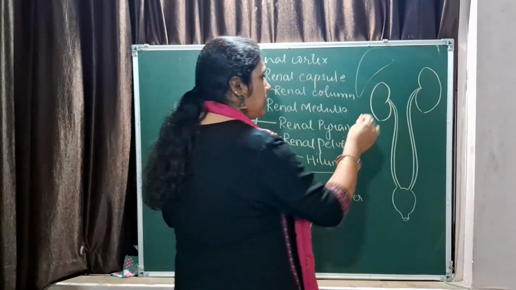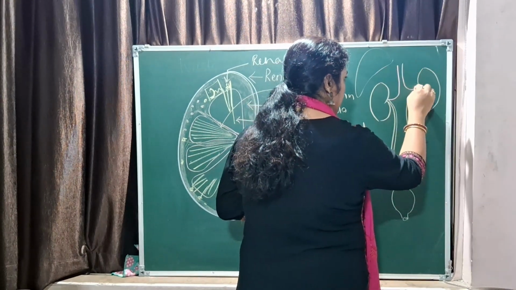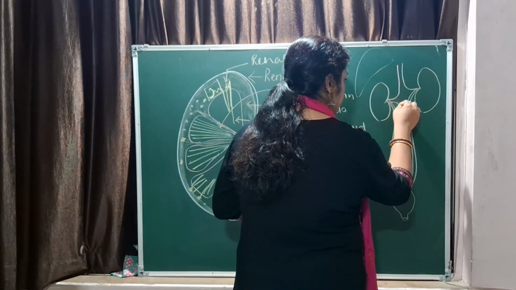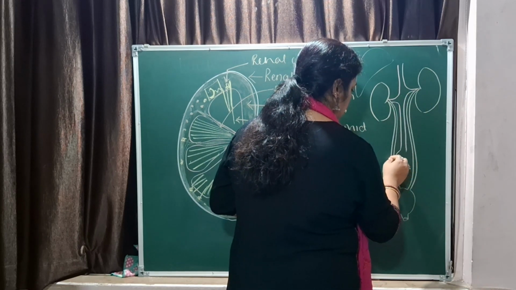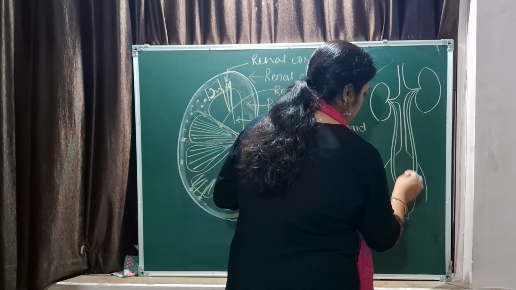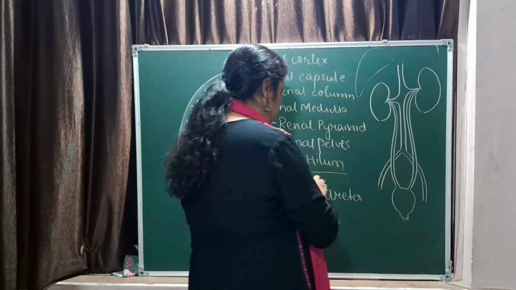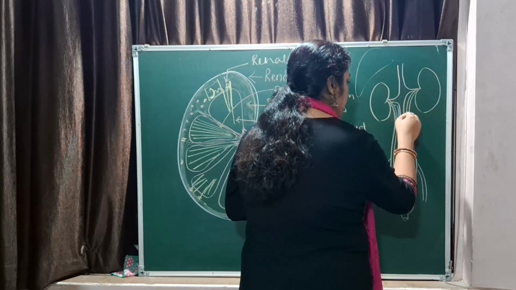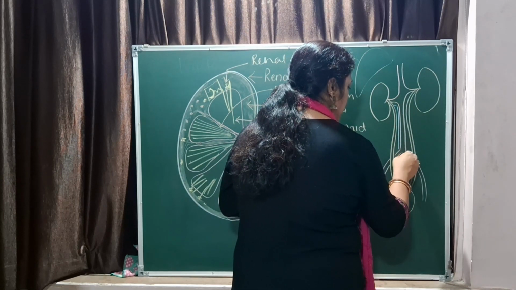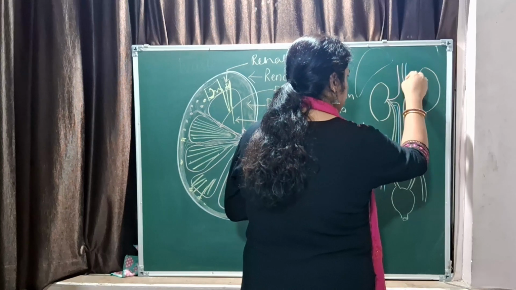So the renal artery will bring the blood into the kidney, you can draw it this way, and the renal vein takes the deoxygenated blood from the kidney.